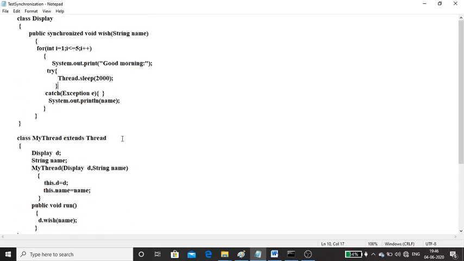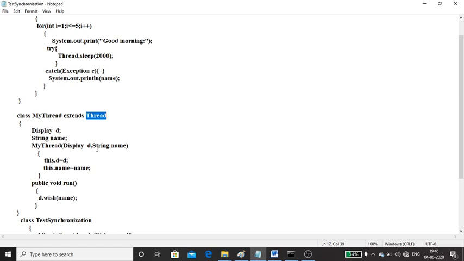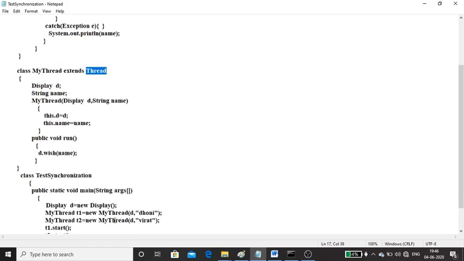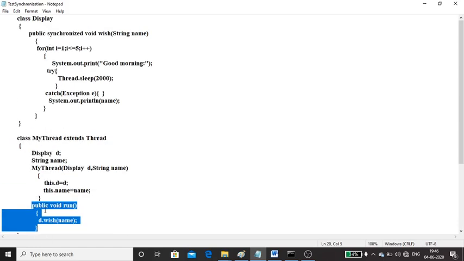Next we have one more class with the name MyThread, and that extends from the built-in class with the name Thread. Within it there is a constructor. From the main, I'm going to pass some name, and that will be assigned to this data member. Then there is a run function. Within run, I'm just calling this wish function. That's it.